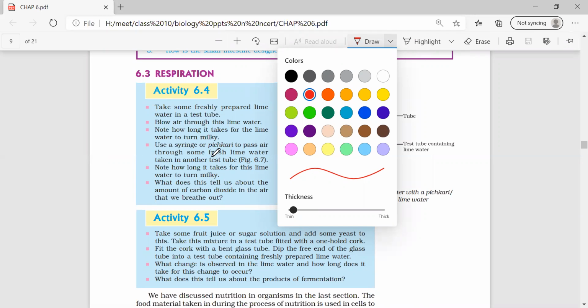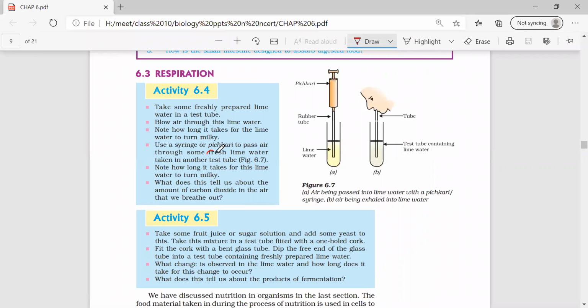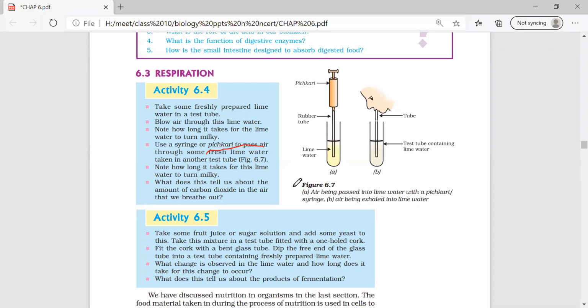What is fresh lime water? Calcium hydroxide, ma'am. Calcium hydroxide or potassium hydroxide? Calcium hydroxide only, I think. Potassium hydroxide is used in plants, ma'am, to check the presence of carbon dioxide.